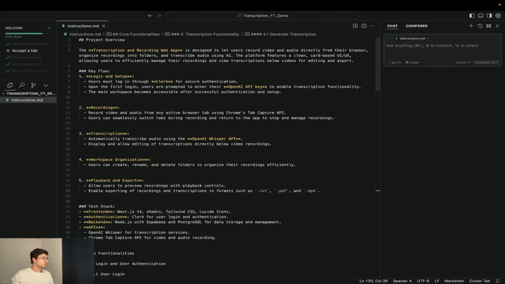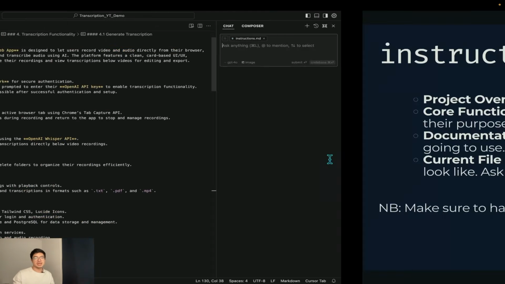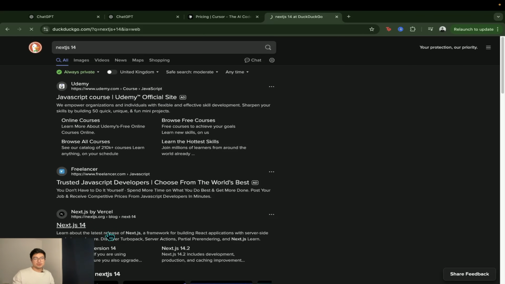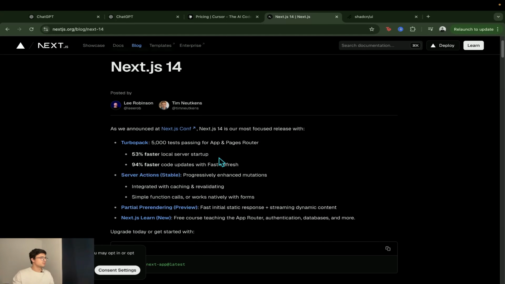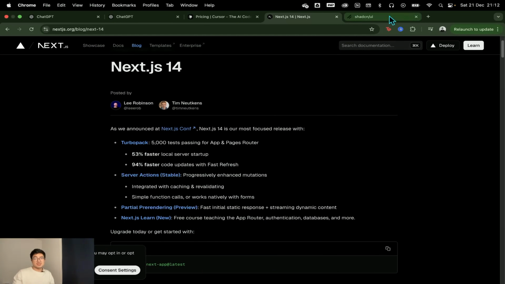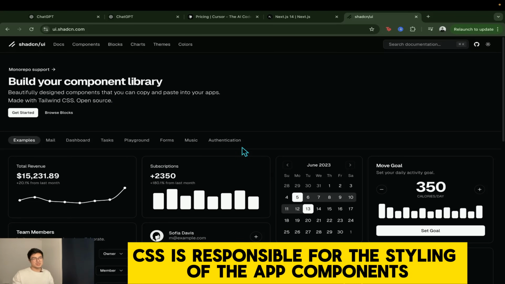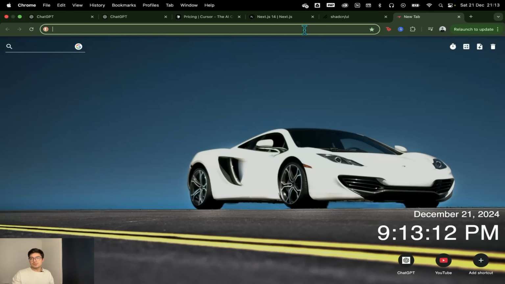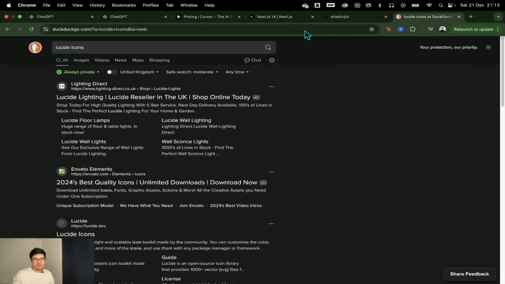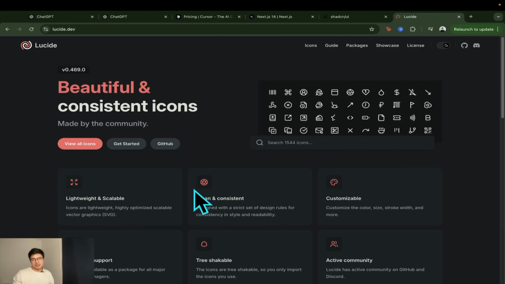But anyways, we are going to use Next.js 14. Next.js is a React-based framework. So I'll show you that right now. So there you go. Next.js is a framework based on React, and it just allows you to build really fast web applications. Then we have ShadCN, and ShadCN is a library of already built UI components that work well with Tailwind CSS. Then we have the actual Tailwind CSS, which is a framework for styling in an easier way. And then we have Lucide icons, which honestly I've used in the past, and I think they look amazing. Once again, they are pre-made buttons and icons, so we're going to use these in the build of this app.